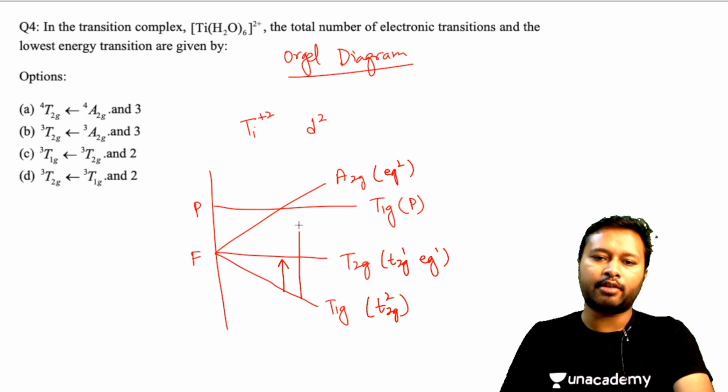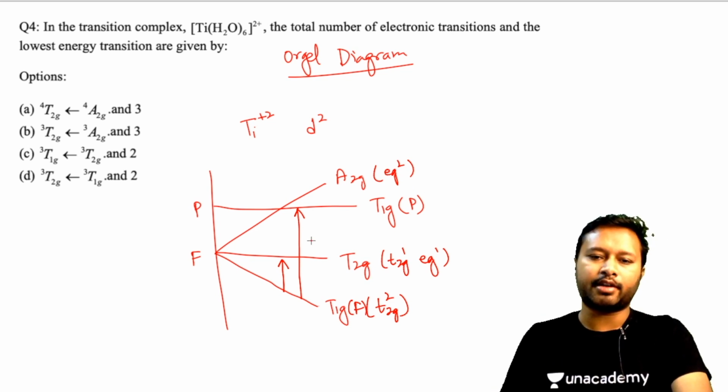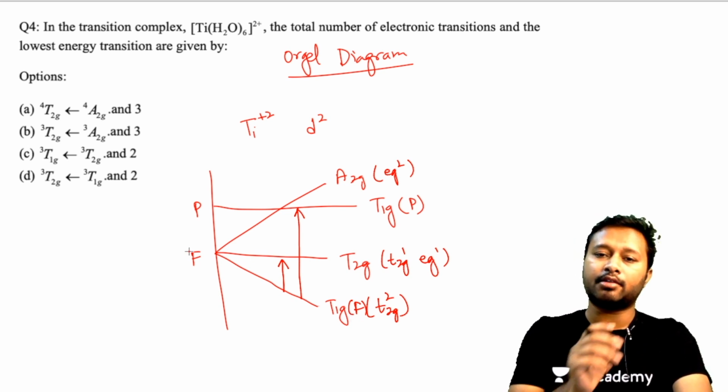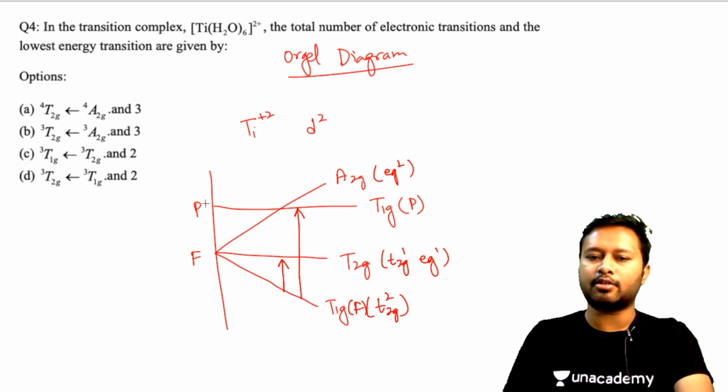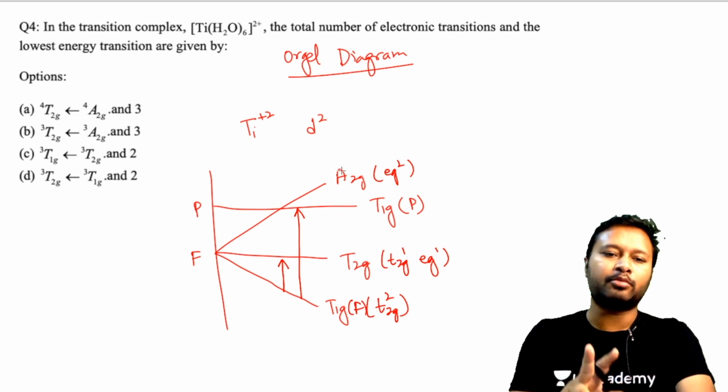Also, from here to here, when you are making the transition from T1GF to T1GP, this particular transition is also allowed. Here you are making the transition from a state of one term to a different term, so that is also allowed. But the transition from T1GF to A2G is not going to be allowed. That is a forbidden transition. So that makes only two possible transitions.